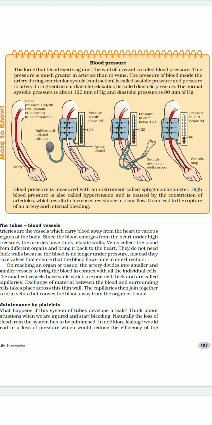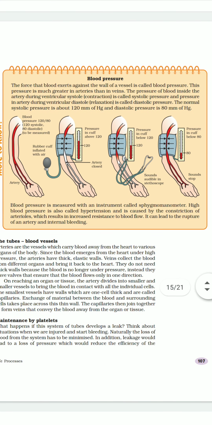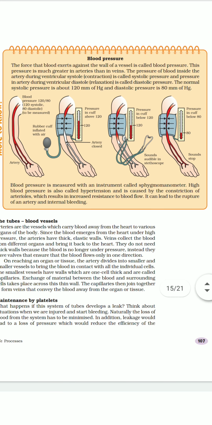The normal systolic pressure is about 120 millimeter of Hg. Hg is mercury, and diastolic pressure is 80 millimeter of Hg. So this is the range of our blood pressure. Higher level is 120 and lower is 80. If it is below 80 or above 120, then it means that we are suffering from some heart problem. It may be that we are having higher BP or lower BP. The condition of higher BP is also called hypertension, and lower BP is also called hypotension.